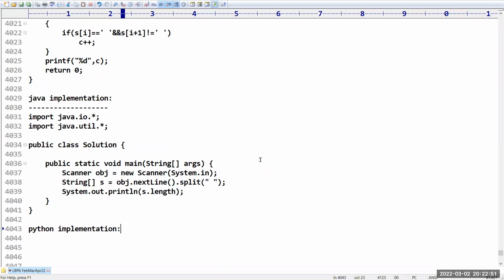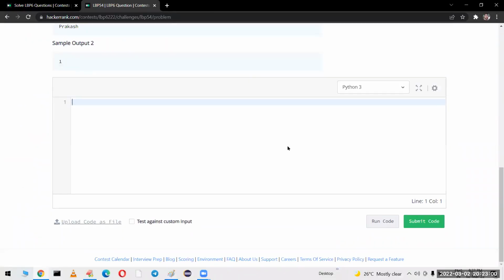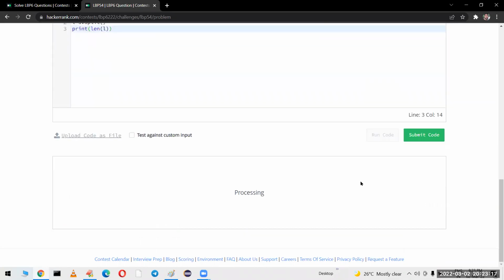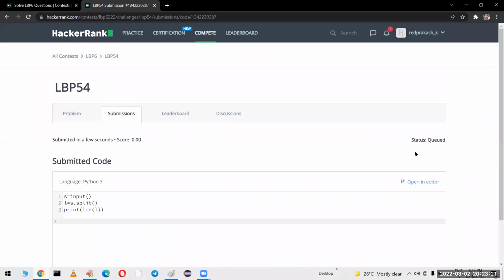Let me go for the Python implementation. How to solve this problem in Python? Sir, very simple. Here also we can depend on the split method. s is equal to input. list is equal to s.split. By default, it will split based on space only. Now the length of the list is your required result, right? That's all. This is how you can implement the program.